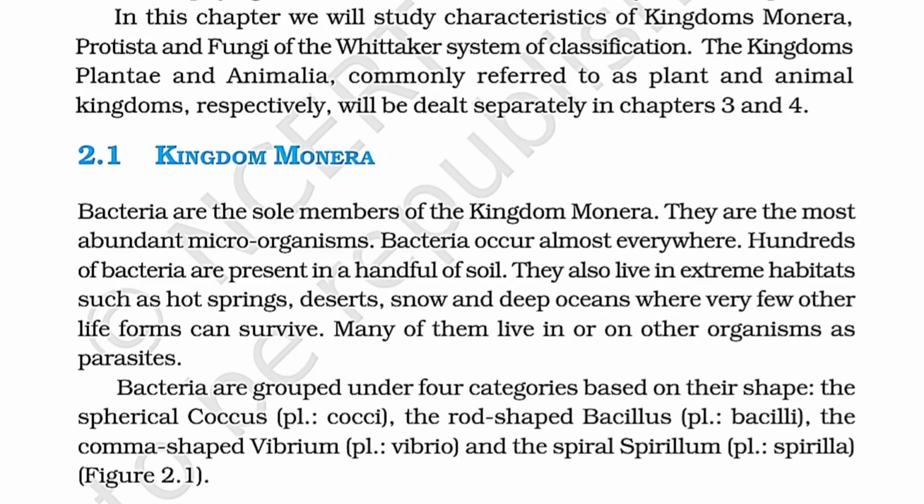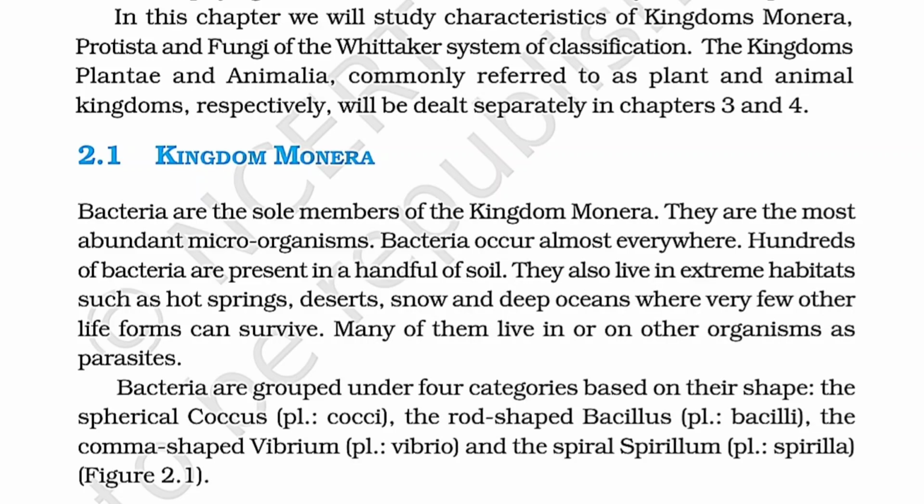Bacteria are the sole members of the kingdom Monera. They are the most abundant microorganisms. Bacteria occur almost everywhere. Hundreds of bacteria are present in a handful of soil. They also live in extreme habitats such as hot springs, deserts, snow and deep ocean where very few other life forms can survive. Many of them live in or on other organisms as parasites.